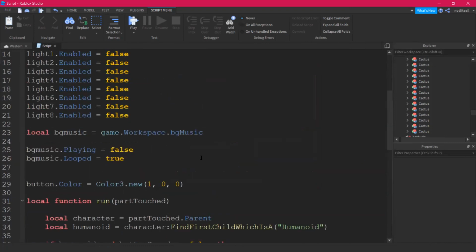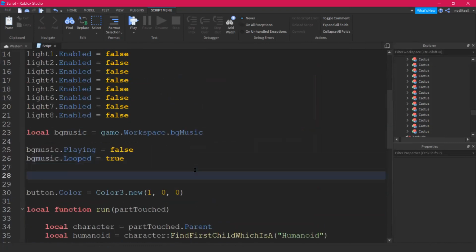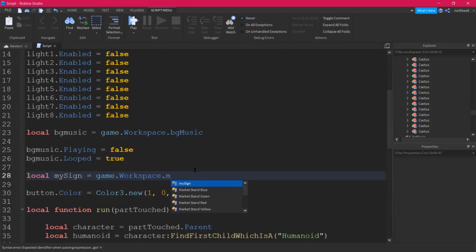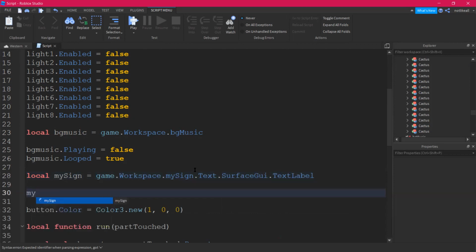And let's see, we should have a text sign connected too. So I'll say local my sign as game dot workspace dot my sign dot text dot surface UI dot text label, and my sign dot text would say please step on this button to make everything lit.